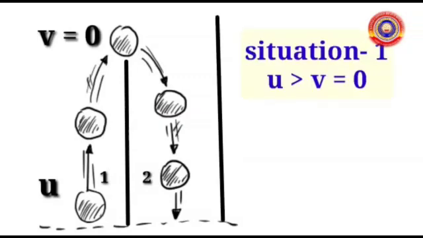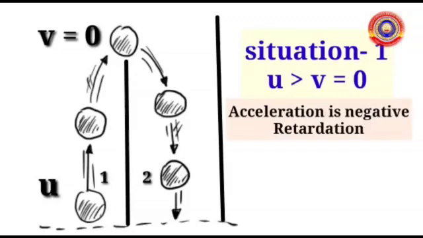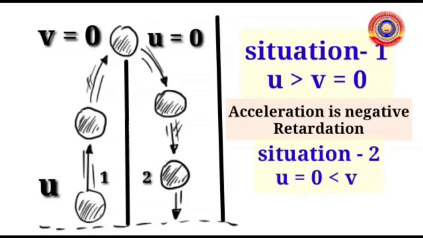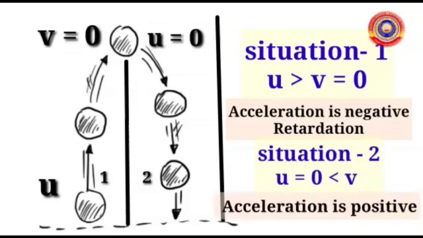Here, final velocity is less than initial velocity, so acceleration thus obtained is negative. Retardation happens. When it returns back, it undergoes free fall. When an object is subjected to free fall, the initial velocity is 0, and as it comes down, the velocity is increasing. When we find acceleration at this point, it becomes positive.